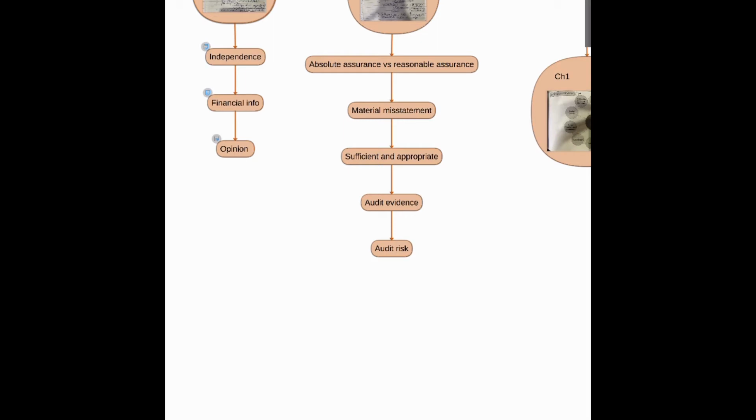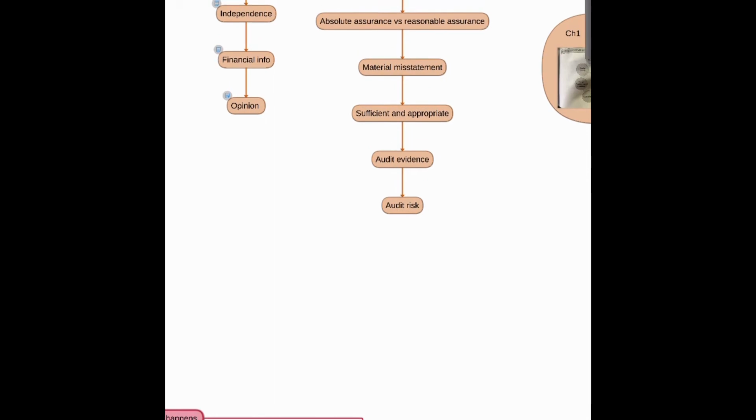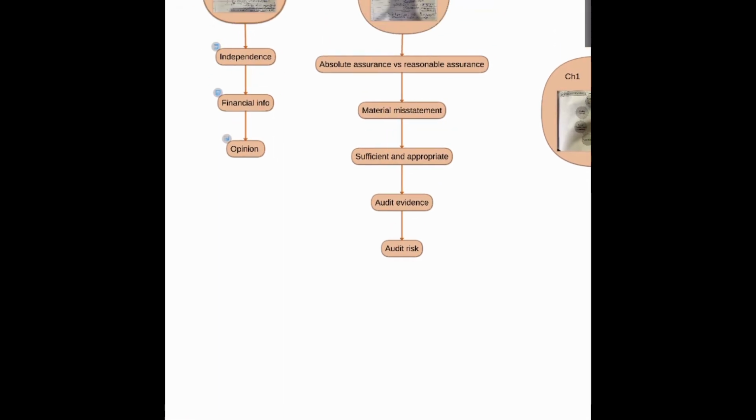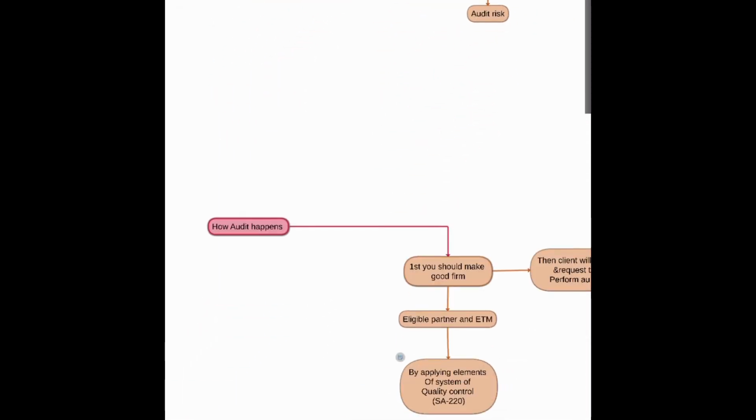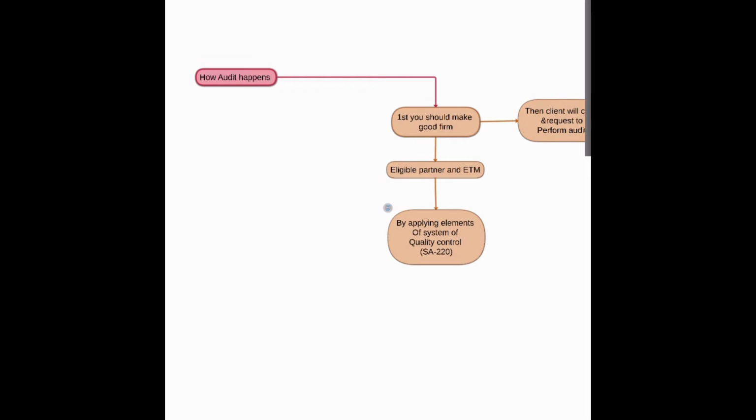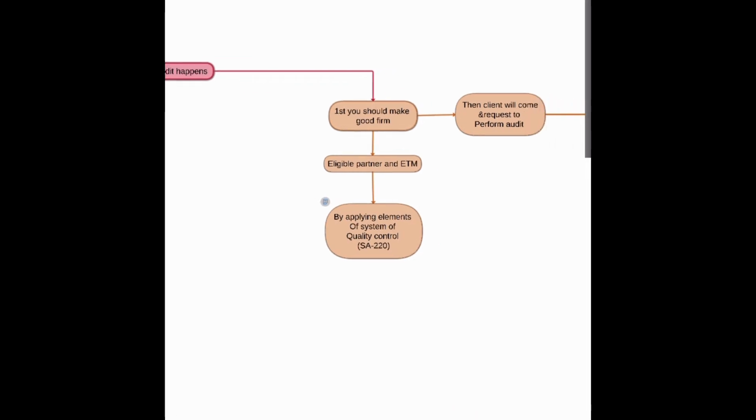Today we are understanding how audit happens, but before it we should understand what is audit. So if you haven't seen that lecture, first refer to that. I'll put the link in the description. So let's see how audit happens.